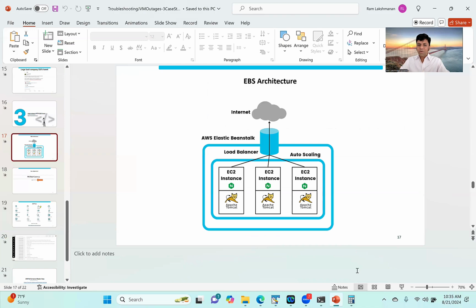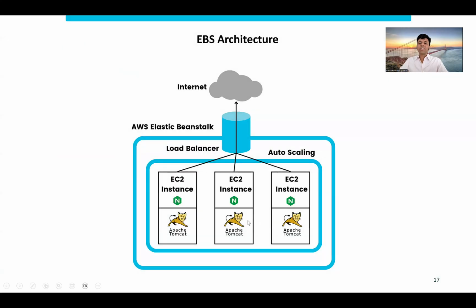But now, friends, you may have a question: why is it an intermittent error? If Tomcat got killed, any request that goes to this instance should continuously get 502 errors. Why are a few requests getting answers and a few getting 502? And this is where it gets very interesting, because this is EBS, a containerization architecture. The container has a self-healing mechanism. If any Tomcat instance goes down, the self-healing mechanism in the container orchestration restarts it.